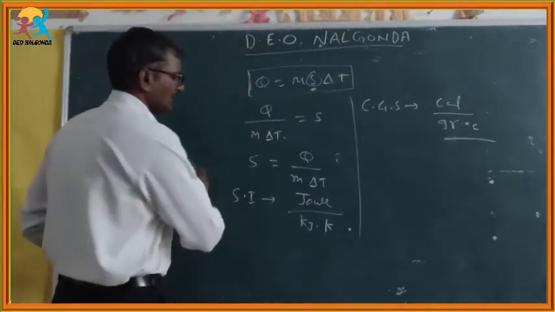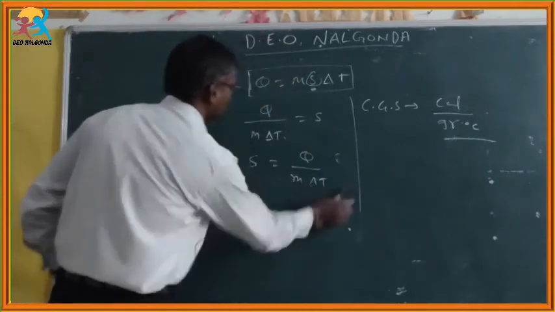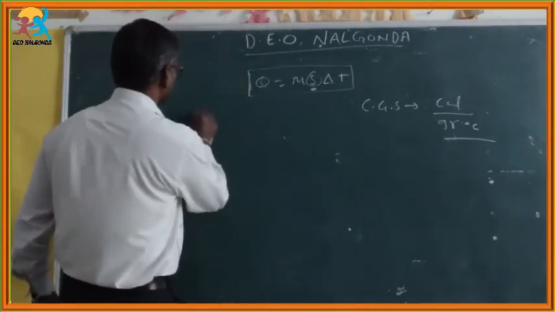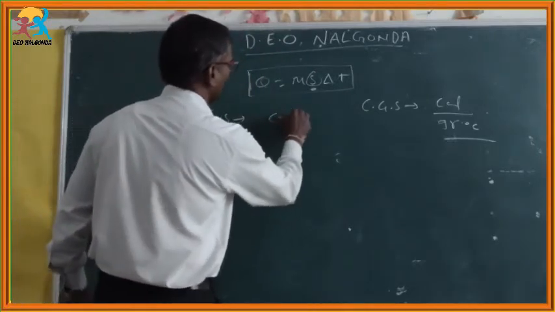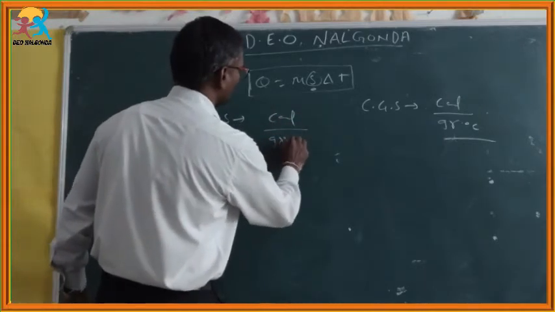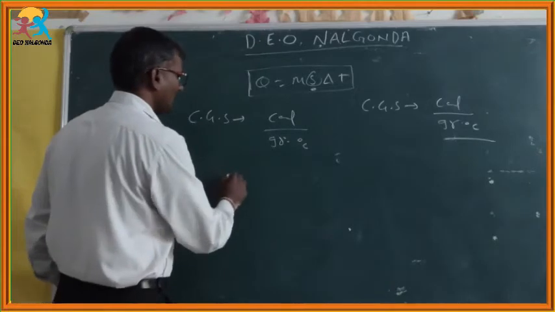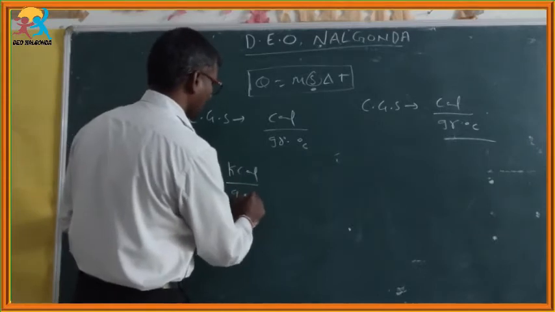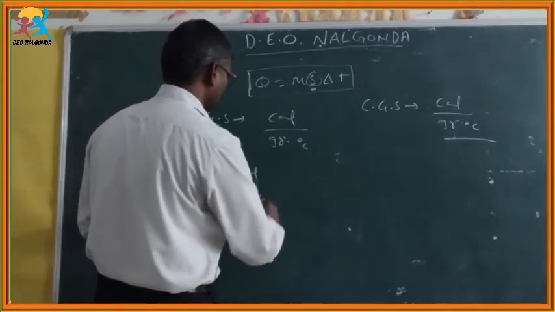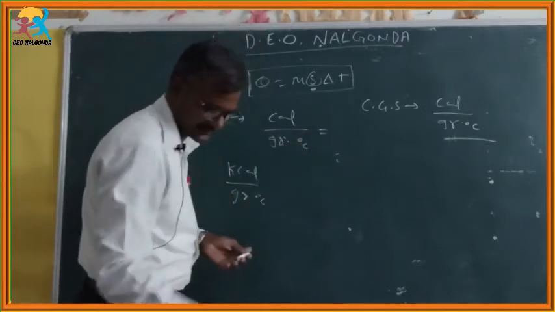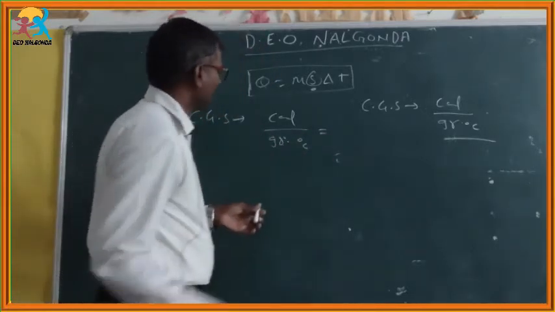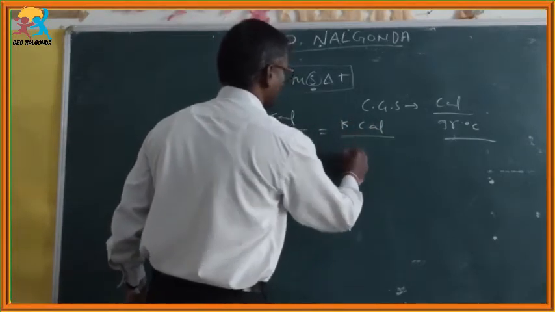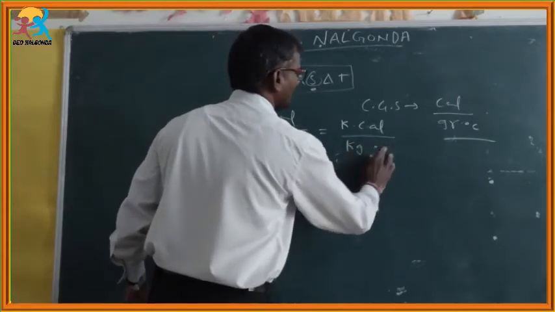Here there is a conversion. The CGS unit conversion is present here. Once again I am writing the CGS unit, calorie by gram into degree Celsius. Already we know 1 kilocalorie by gram into degree Celsius, we can write like this. Calorie by gram into degree Celsius is equal to kilocalorie by kg into Kelvin.